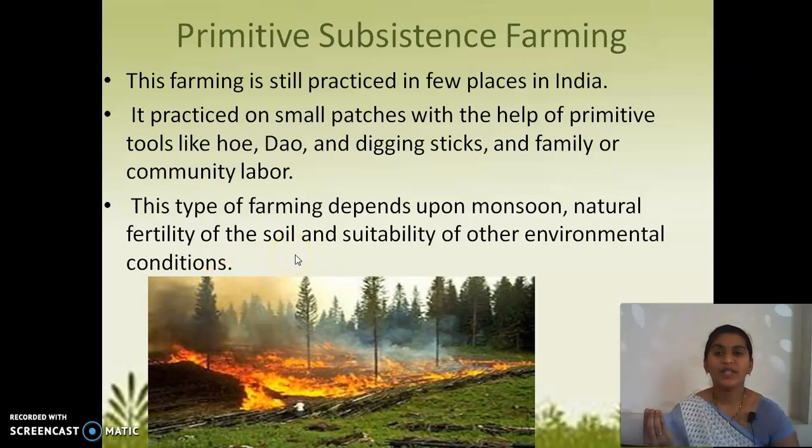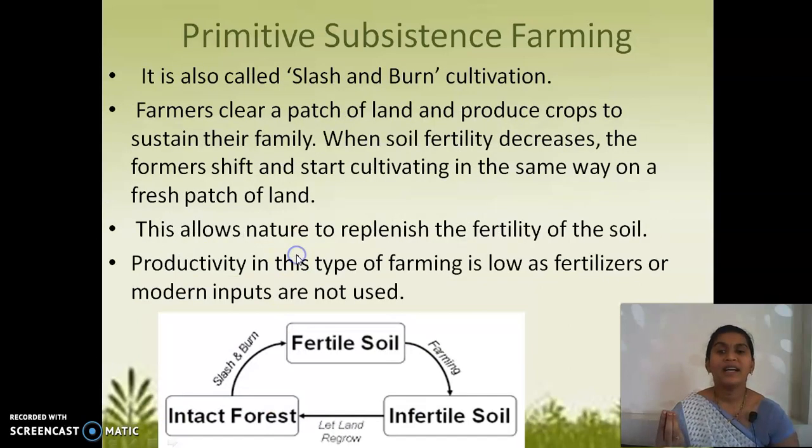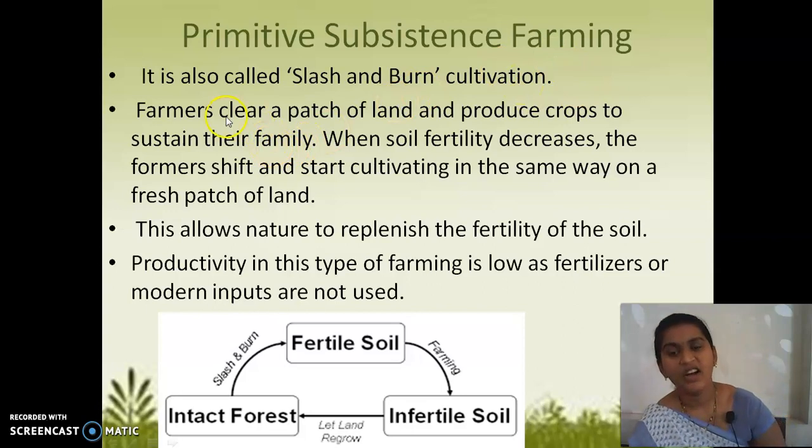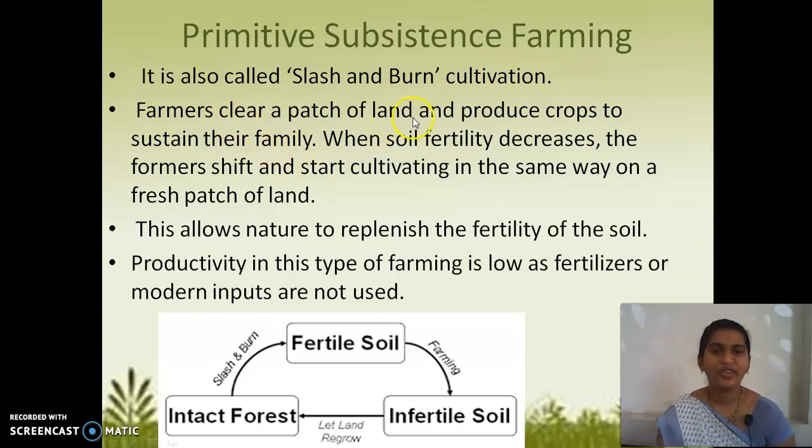Okay, so this primitive subsistence farming is also known as slash and burn cultivation. Guys, now you remember? Yes, we learnt this in your 9th standard. Okay, children, see here. Farmers clear a patch of land and produce crops to sustain their family. When soil fertility decreases, the farmers shift and start cultivating in the same way on a fresh patch of land.